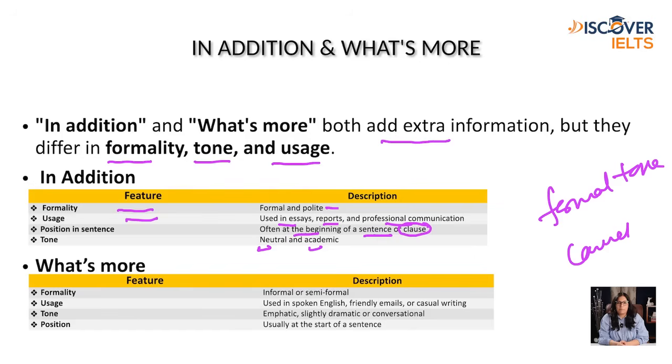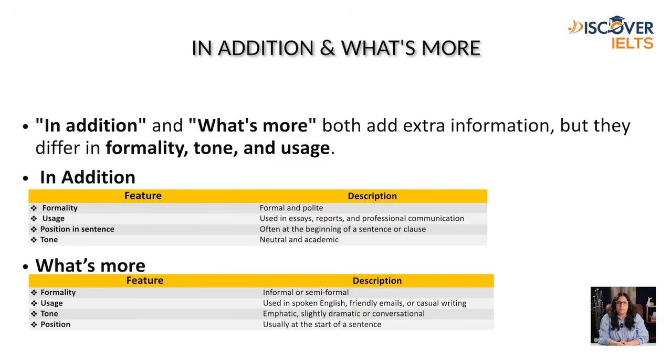And what's more is informal or semi-formal, for regular use in English, friendly emails, or casual writing. It's emphatic, slightly dramatic, or conversational, and usually starts the sentence, or we can say it comes at the beginning of the sentence. So that is the basic difference between in addition and what's more.